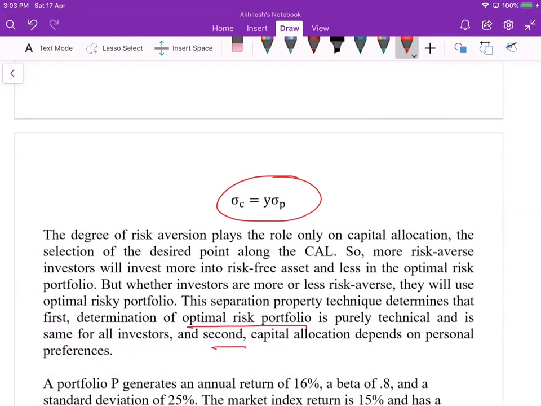Second, the capital allocation depends on personal preferences, because when we compute y or 1 minus y, the investor risk coefficient A plays the role.